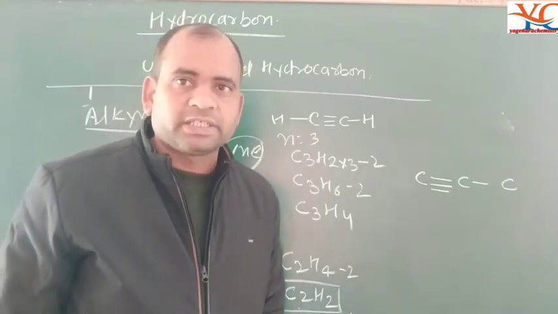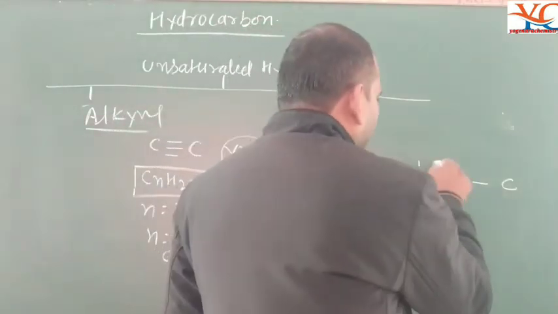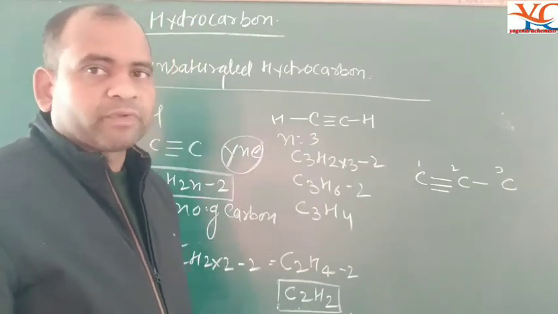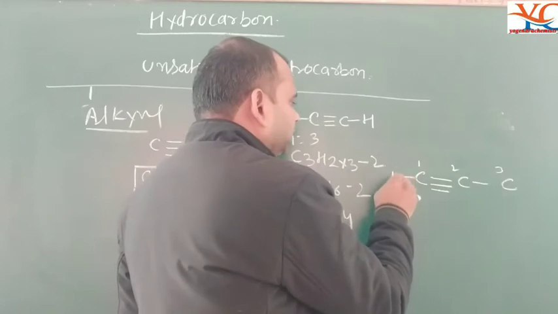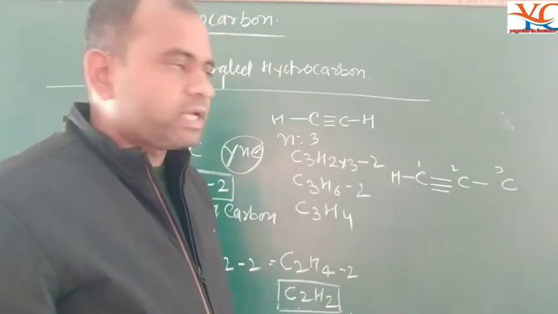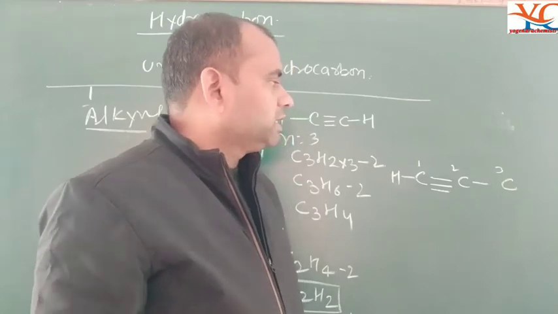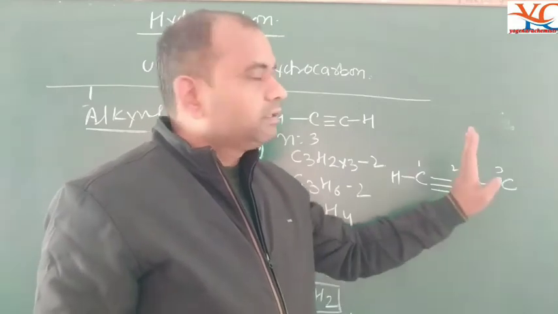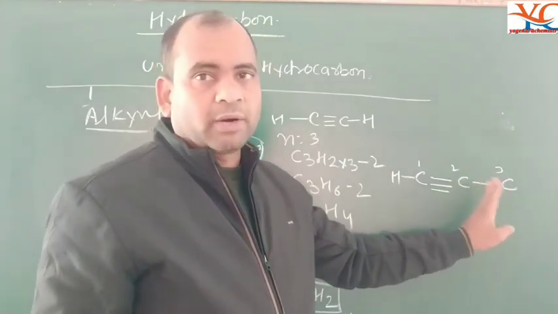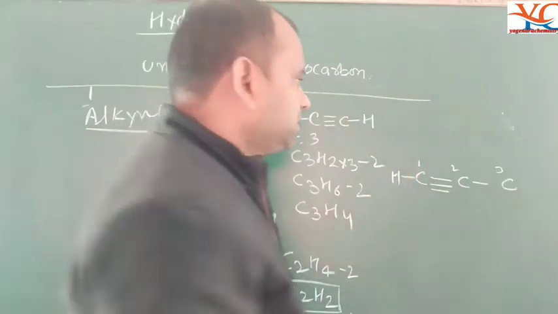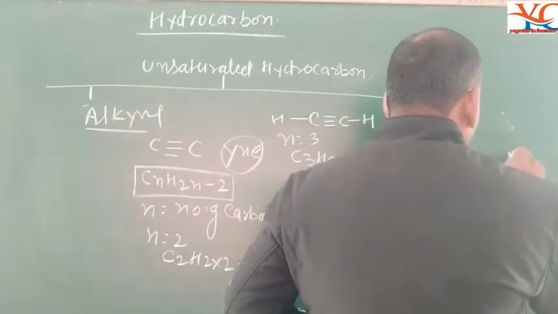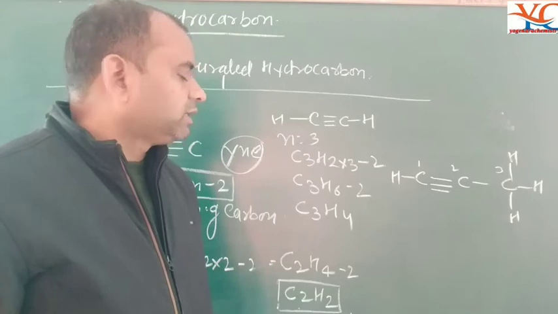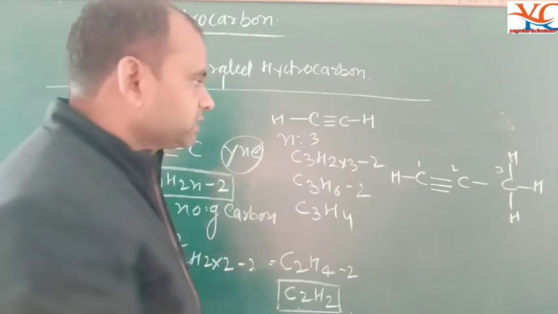Carbon valency is satisfied with hydrogens. The first carbon has one valency of hydrogen and three valencies of the triple bond. The second carbon has one valency to the third carbon and three to the first carbon, and the third carbon has one valency to the carbon and three valencies to hydrogen. So the open structure of the second member of the alkyne is complete.